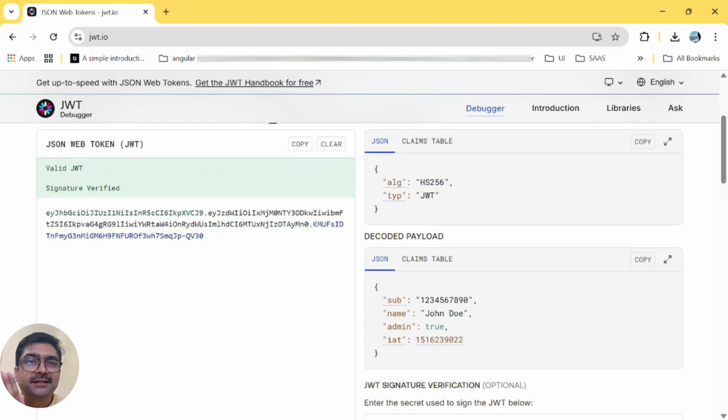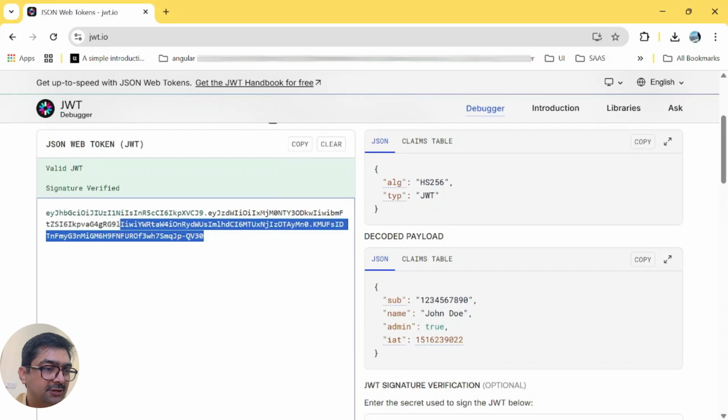Now that we understand the journey, we are ready to look inside the JSON web token. The creation and the verification, all of that itself is not too much code. It's a little bit of understanding that we need to develop before we start to see the code in action. Let's do that now. JWT is not magic. It is a carefully designed envelope.